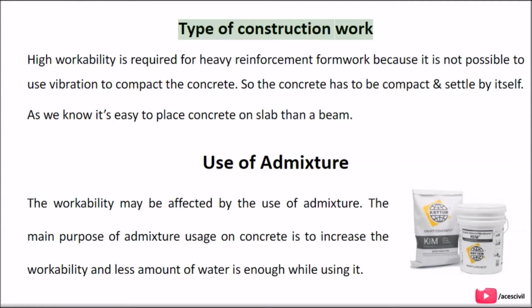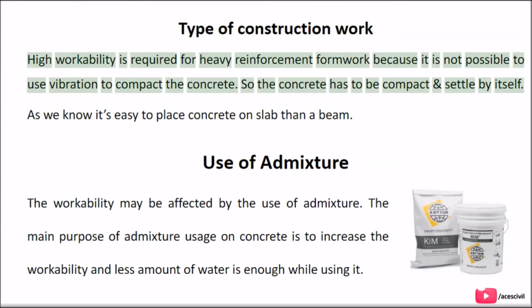Type of construction work. High workability is required for heavy reinforcement formwork because it is not possible to use vibration to compact the concrete. So the concrete has to compact and settle by itself.